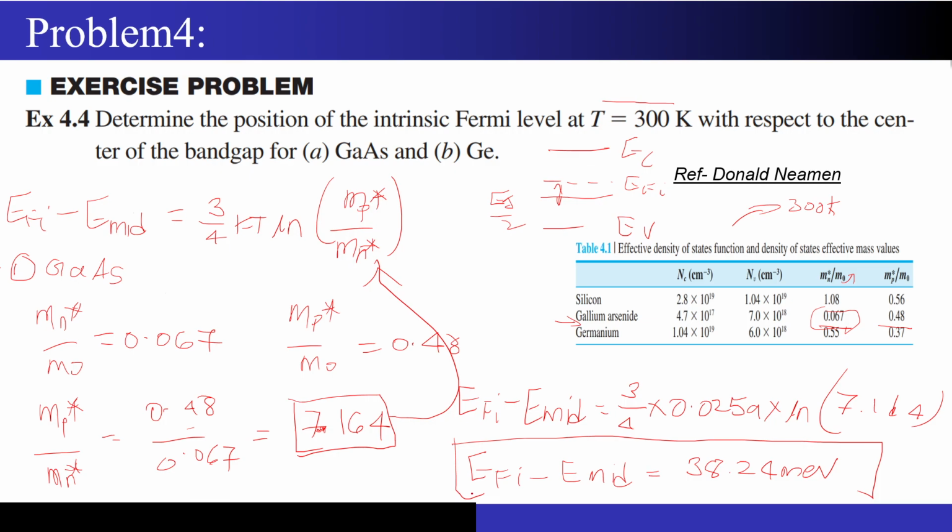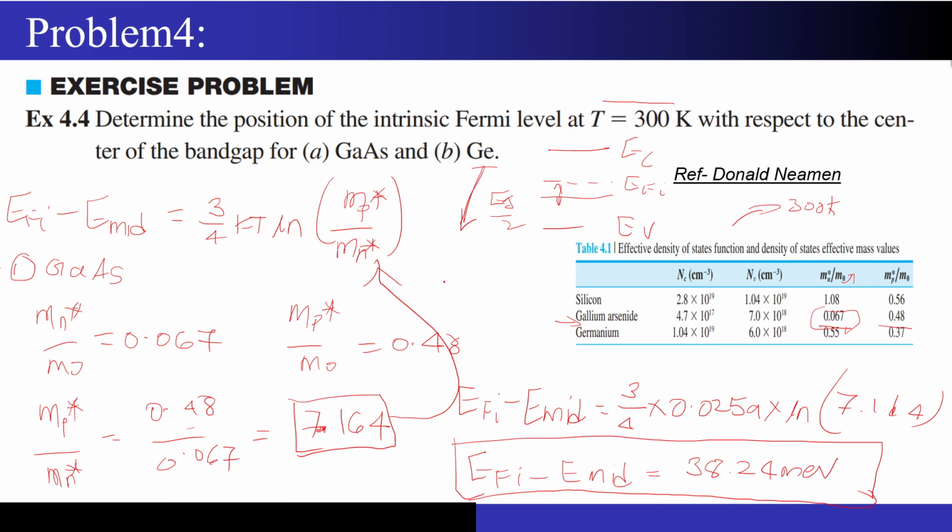And it should be small because generally we said they are very close with respect to each other, the mid gap and the intrinsic Fermi level. And similarly they have asked us to calculate for the germanium also. So I won't be solving this again. I will just write the end results for germanium, right?